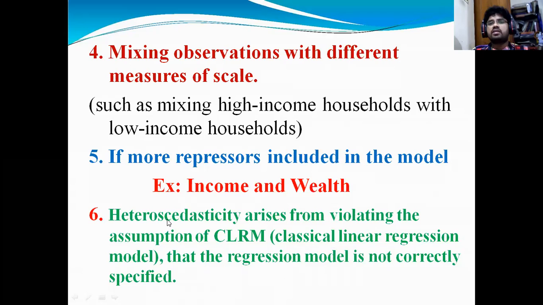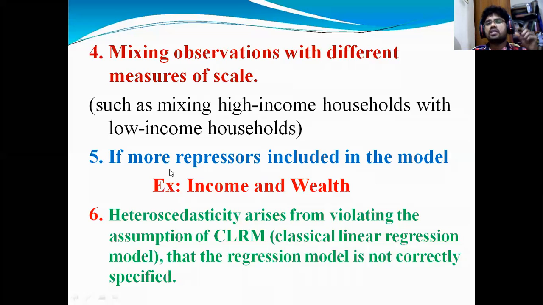Please unmute. So heteroscedasticity arises from violating the assumptions of CLRM. When you are estimating the model, when you are violating some assumptions, you will get the heteroscedasticity problem. That is the classical linear regression, that the regression model is not correctly specified. So when you are violating some assumptions, you will get a problem. Not only heteroscedasticity, you will get a multicollinearity problem, and an autocorrelation problem also.